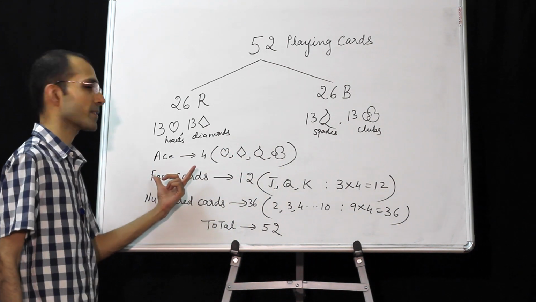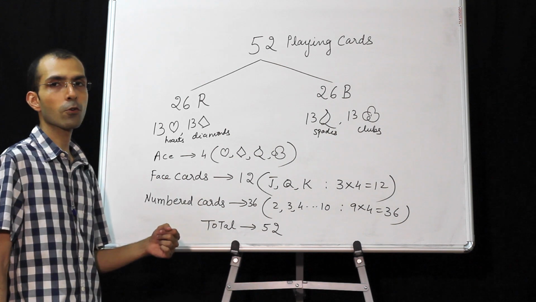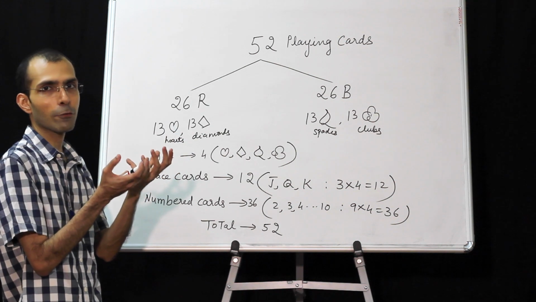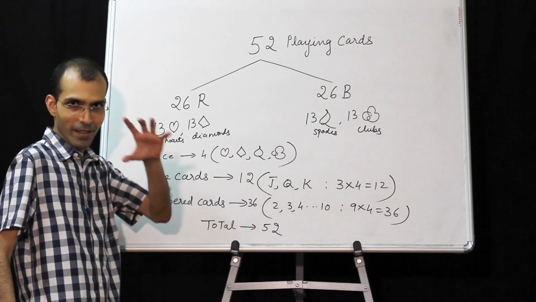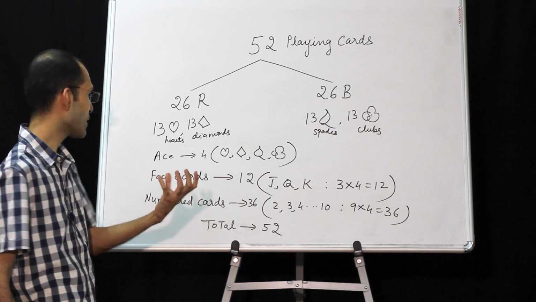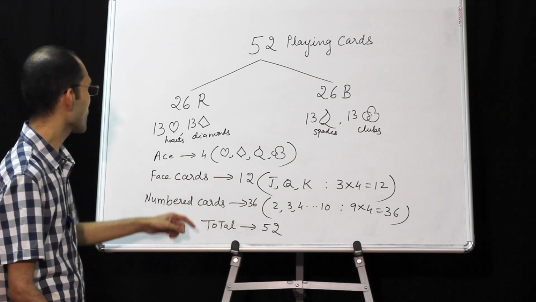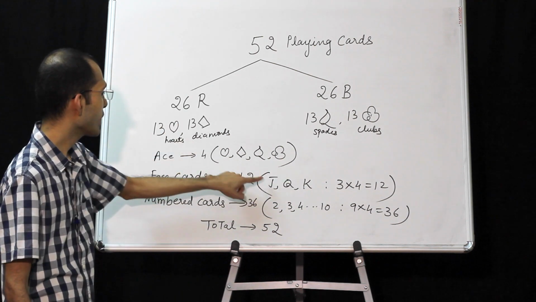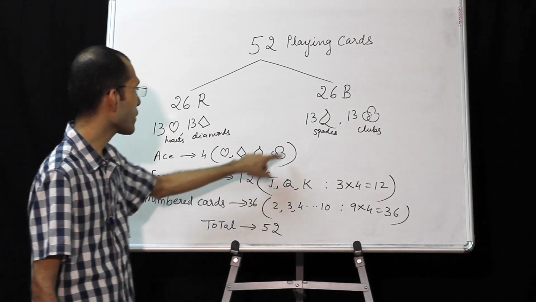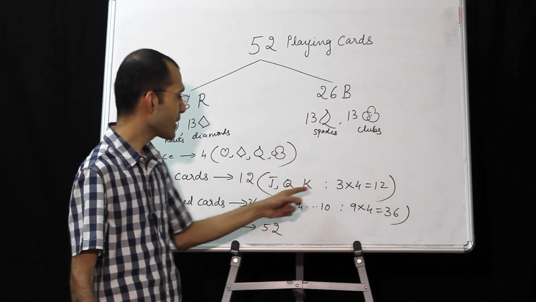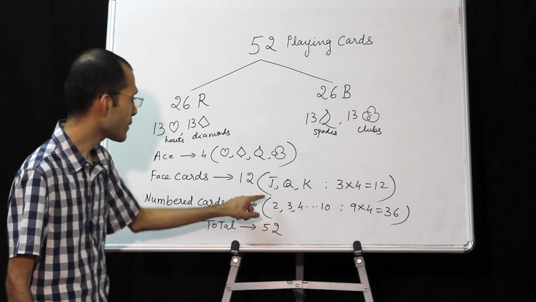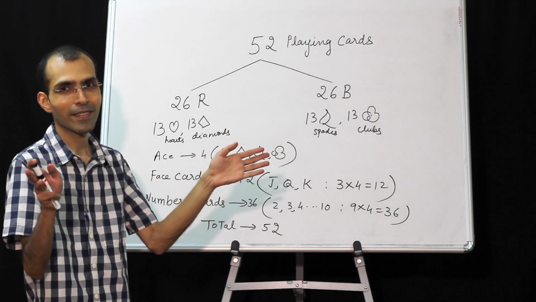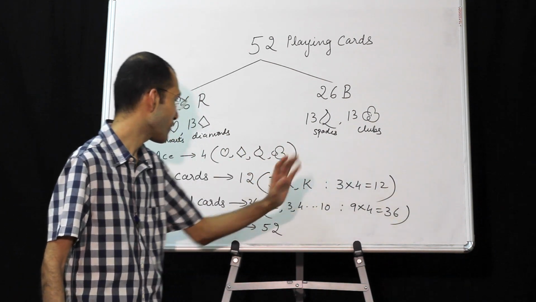Now we have face cards. Face cards are also known as picture cards, because there's a picture on it. If you see Jack, Queen, King, they have the picture on it. So they call it a face card or a picture card. So you'll have Jack, Queen, King. So you'll have Jack of hearts, Jack of diamonds, Jack of spades, Jack of clubs. Same applies for Queen and King. So how many are these? 3. And for each there are 4 types. So 3 into 4, that is 12.